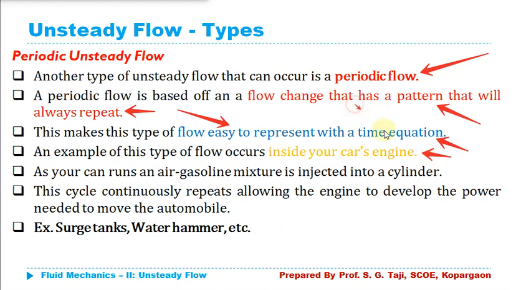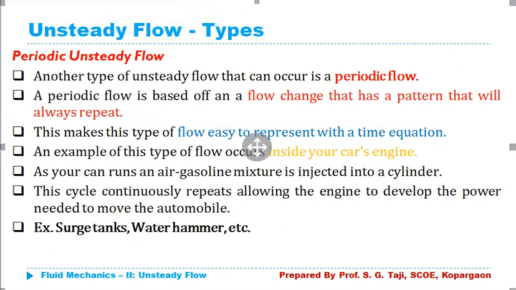Once you write the time equation for the periodic unsteady flow, you can easily analyze this kind of flow as well. The best examples are surge tanks and water hammer, where this kind of unsteady flow may occur. Or you can take the example of a car's engine. Whenever you start the car engine, the mixture of air and fuel is injected towards the cylinder, and the same procedure occurs again. So your flow pattern changes over time, but it has the same pattern which is repeated again and again. That's the cycle getting repeated. This is what is known as periodic unsteady flow.